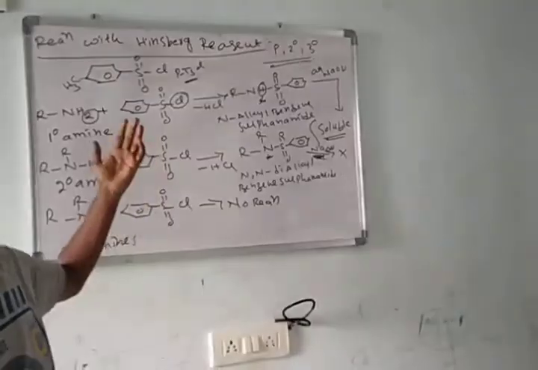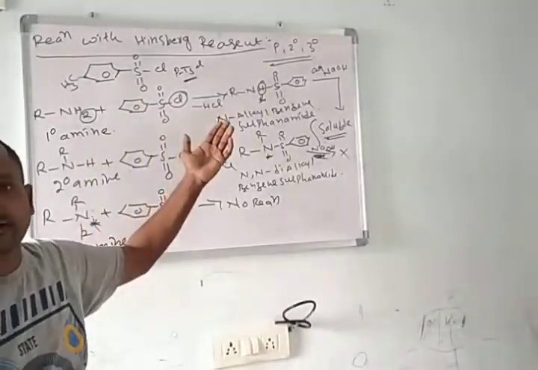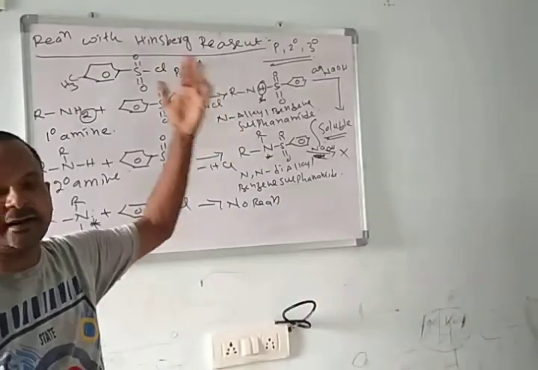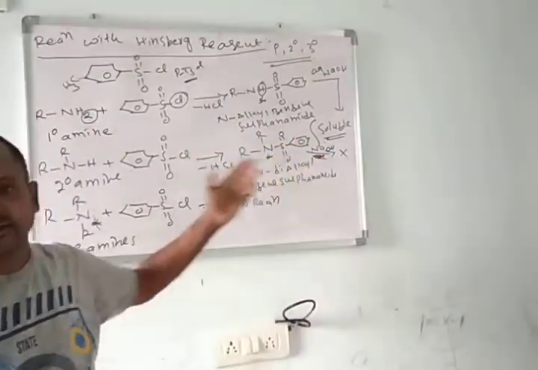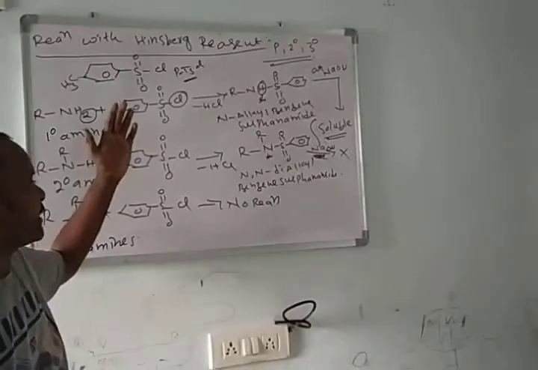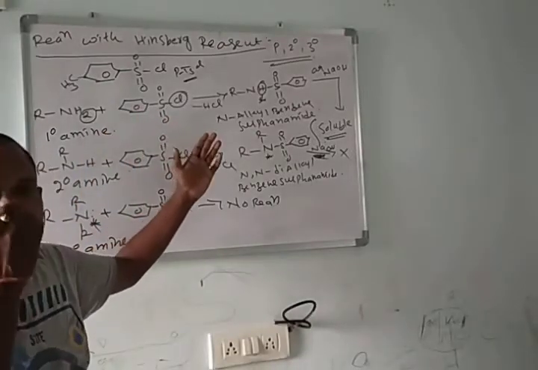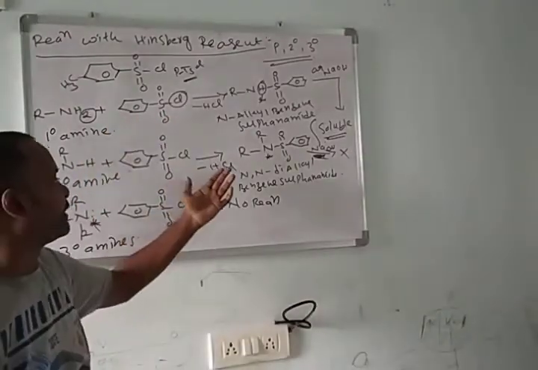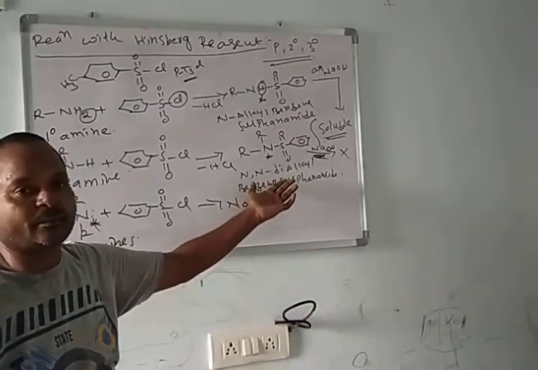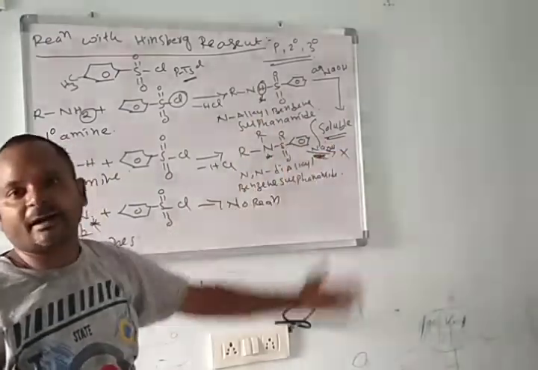That means primary amines react with benzene sulfonyl chloride and form an intermediate compound, which is soluble in sodium hydroxide. Secondary amines completely react with benzene sulfonyl chloride and form the intermediate product, but it is insoluble in sodium hydroxide.